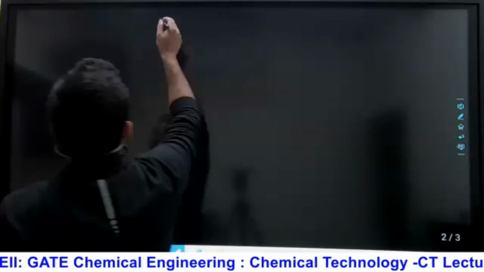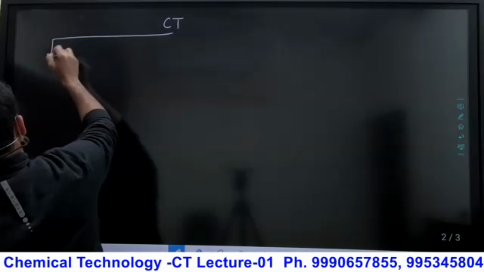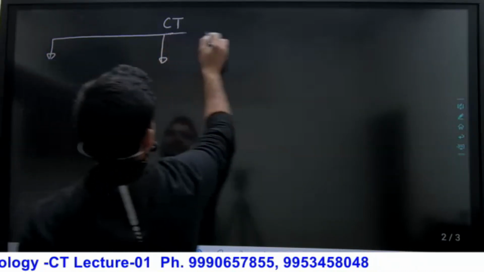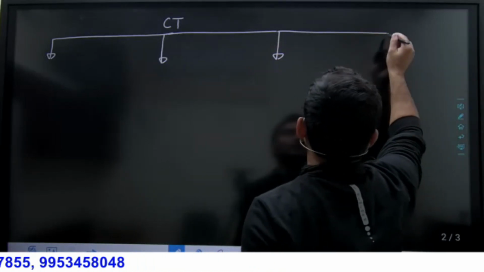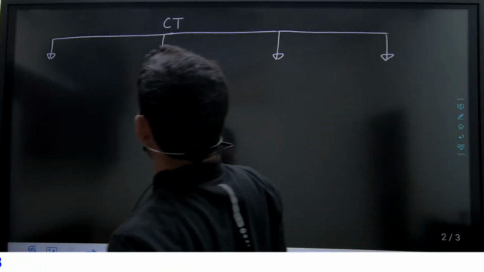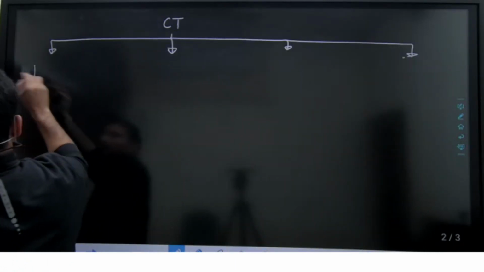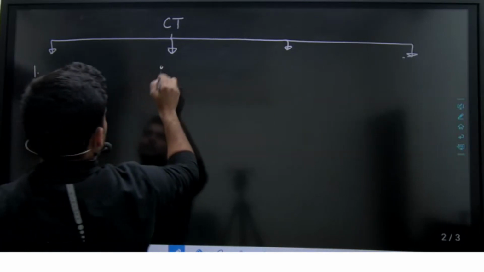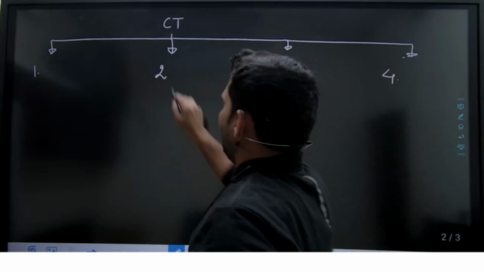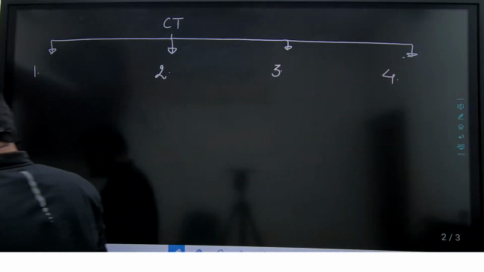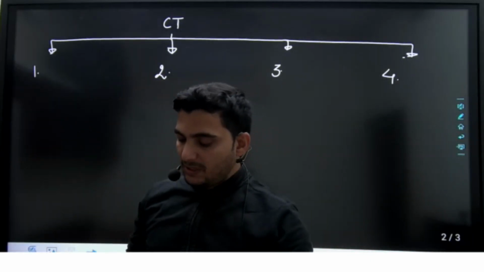Now move on. We divided the CT into 4 parts. Okay, you have the notes, so there is no need to write down, just listen, and if you have a doubt, you can ask me. If you are not getting any point in the notes, you can ask me. The first part, you can see in your notes, is all about the inorganic chemical industries.